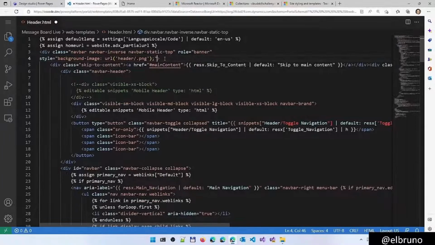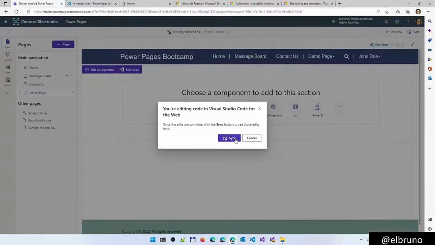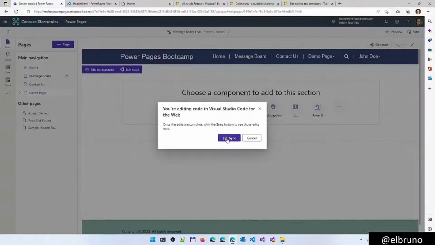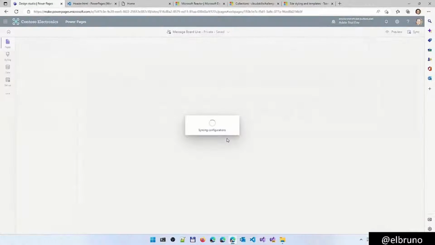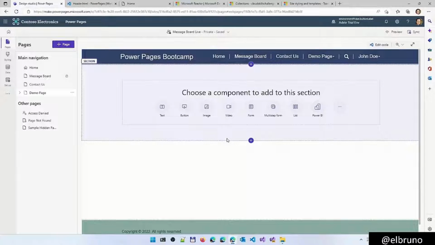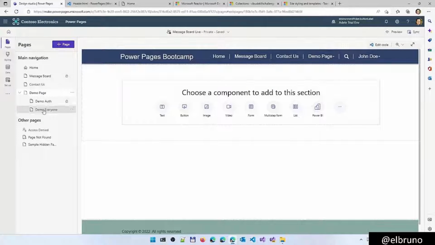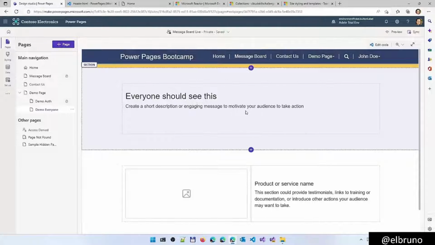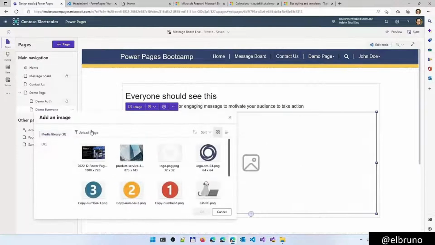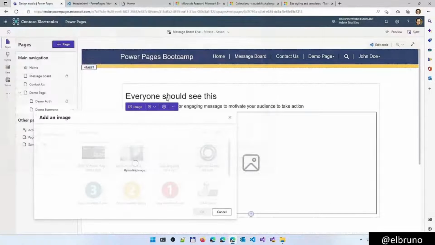I don't have my style right now, so I am going to go back here, save the file, and let's synchronize the configuration. I am probably going to have an error here saying that I don't have the image. Perfect, no problem. Just to work in the demo, let's upload the header here, so we have the image available for us. Let's upload the new image, and I have here the header PNG image.